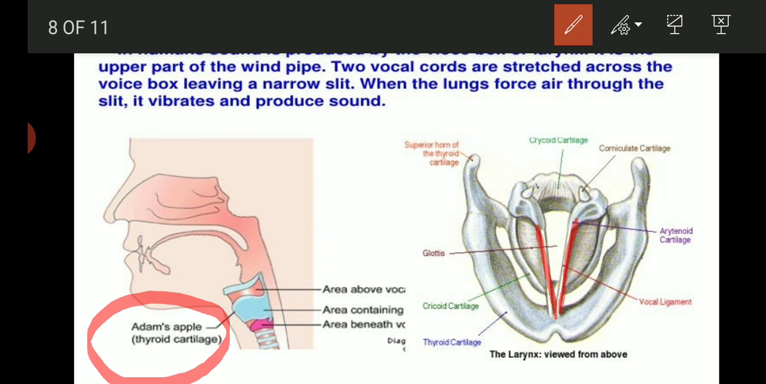Vocal cords are stretched across the voice box or larynx in such a way that it leaves a narrow slit or a narrow gap between them for the passage of air. When the lungs force air through the slit, the vocal cords vibrate, and when the vocal cords vibrate, it results in the production of sound. These vocal cords are attached to muscles that can make the cords tight or loose. When the vocal cords are tight and thin, the sound is of higher pitch or frequency. On the other hand, when the cords are loose or thick, the sound is of low pitch or frequency.